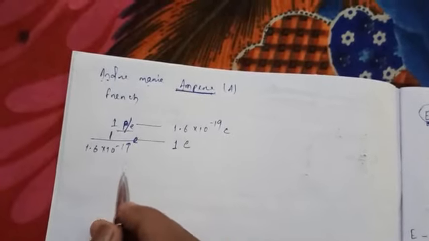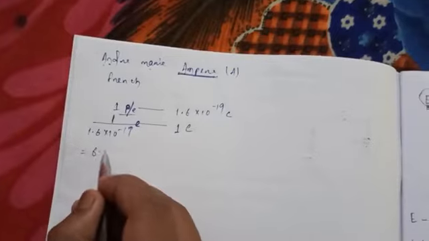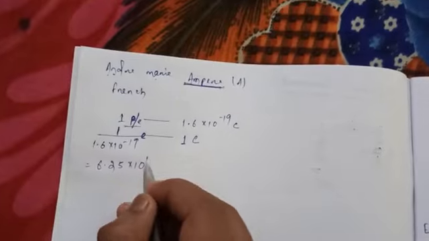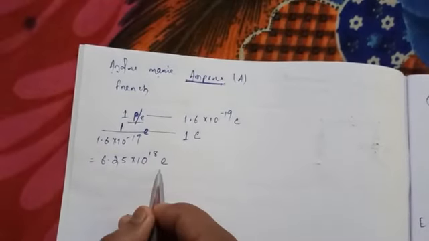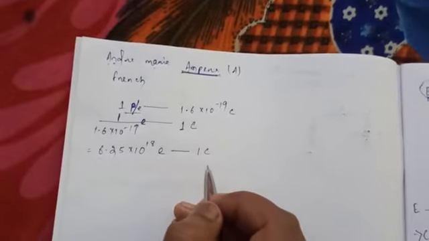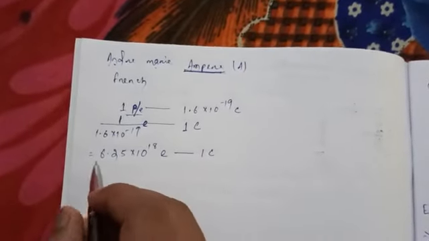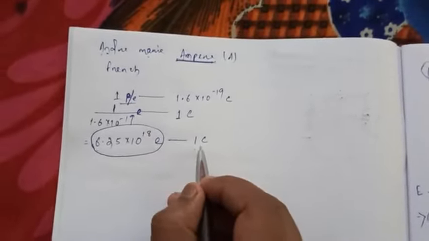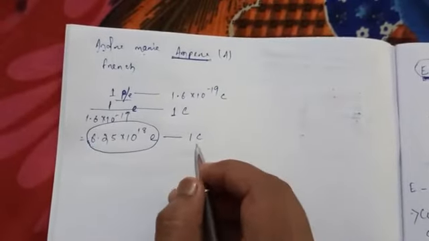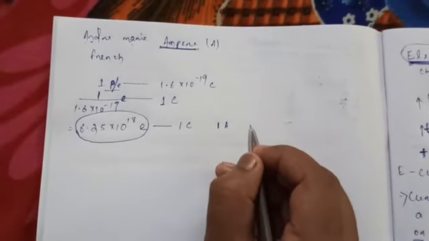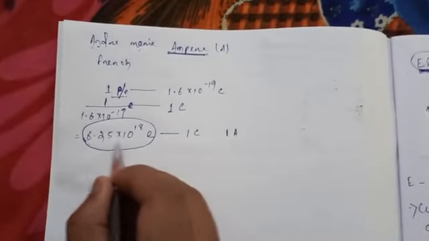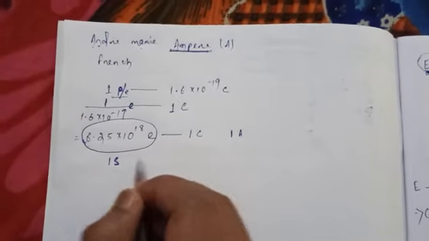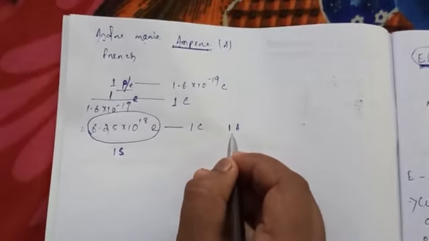If you solve it, we get 6.25 into 10 to the power 18 electrons. This many electrons give 1 coulomb of charge. So if this many electrons pass through a cross section of the wire in 1 second, then 1 ampere of current is flowing.